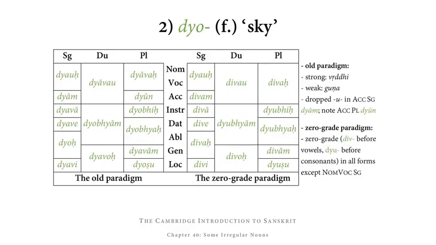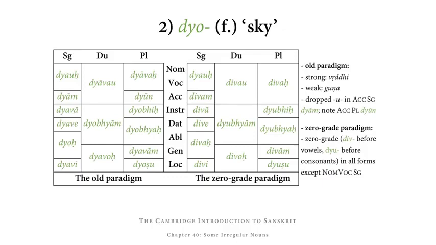Then we have dyo, which is a feminine noun meaning sky. This actually has two versions, two paradigms. The first one, which is older, is largely parallel to that of go. So we have the strong stem in vriddhi and the weak stem in guna. And we also have an accusative singular form in which the u has been dropped, giving us dyam, parallel to gam. But we have an accusative plural that isn't dyan, but instead dyun.